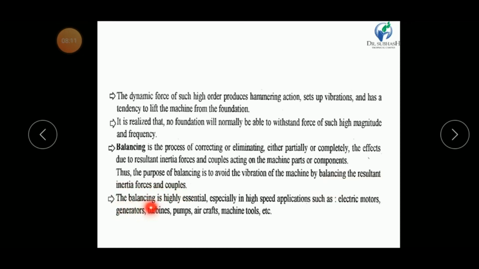Balancing is highly essential, especially in high-speed applications such as electrical motors, generators, turbines, pumps, aircraft, and machine tools, etc. So my dear friends, balancing is always required in a high-speed application. We know that there are various high-speed machines available, so we always balance the high-speed machines.